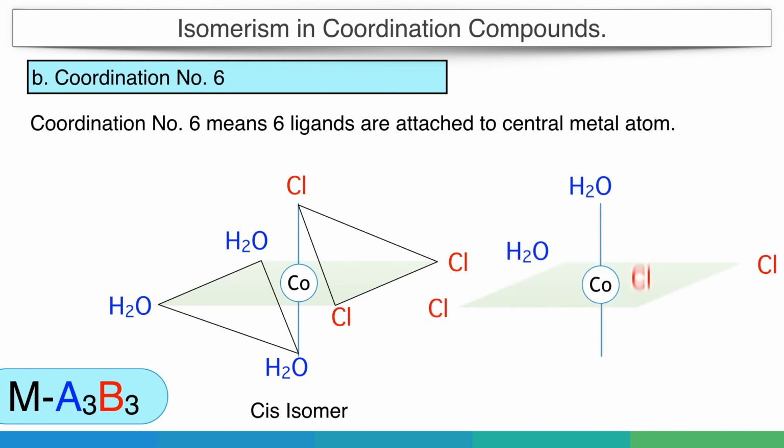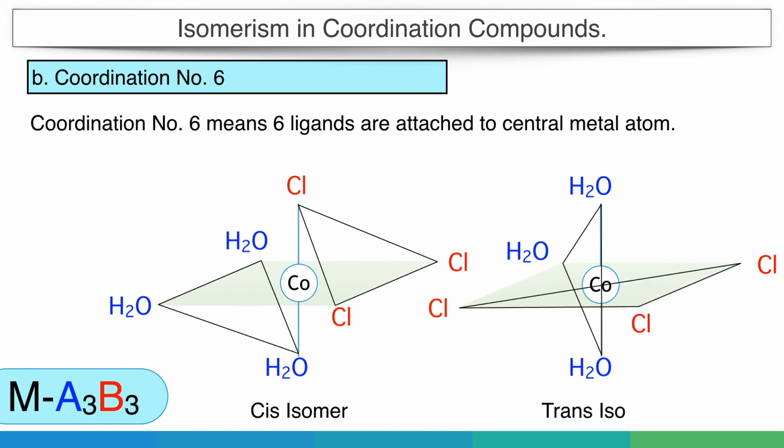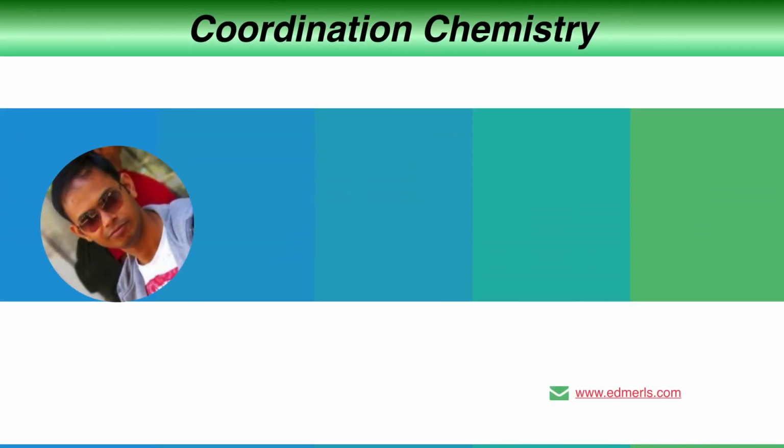But if these two triangles cut each other at right angles, then it is considered the trans isomer, because now the same ligands are distributed even on the opposite side of the central metal atom, and therefore these triangles cut each other. So that was all about the geometrical isomerism in coordination compounds.